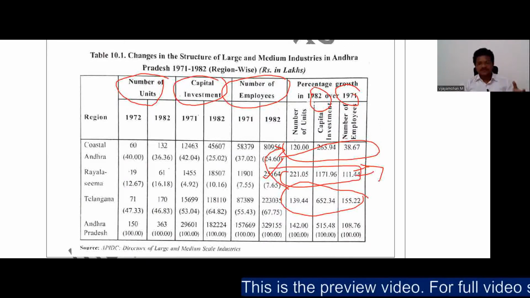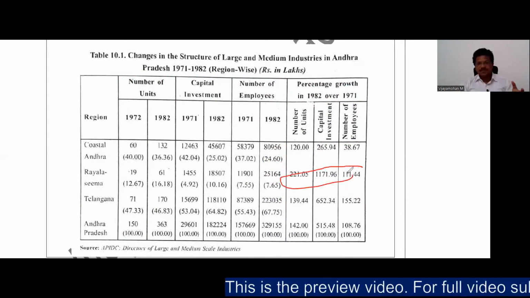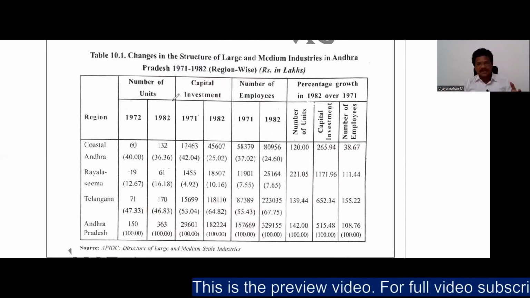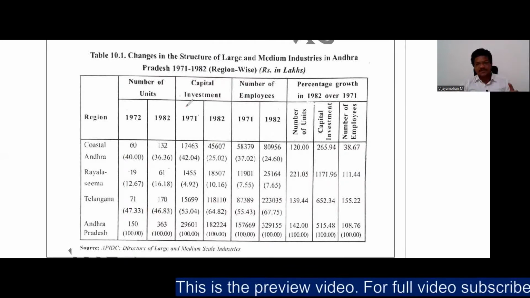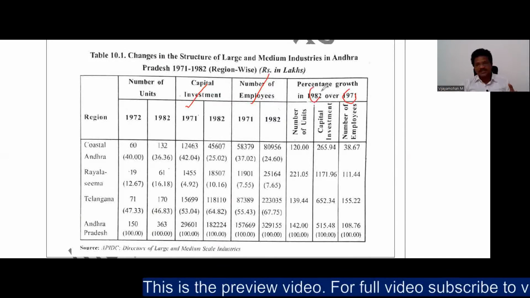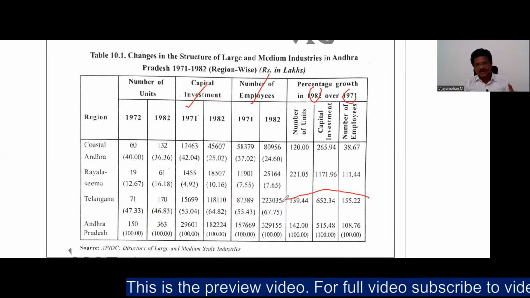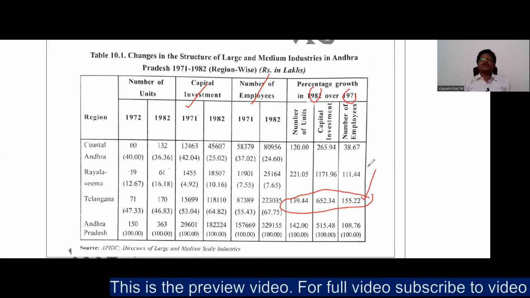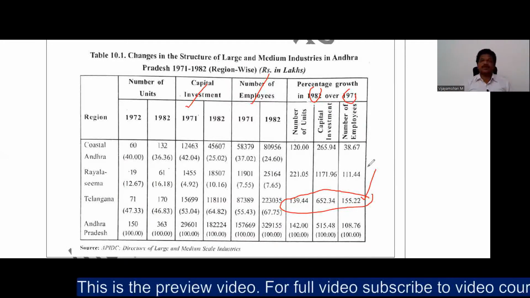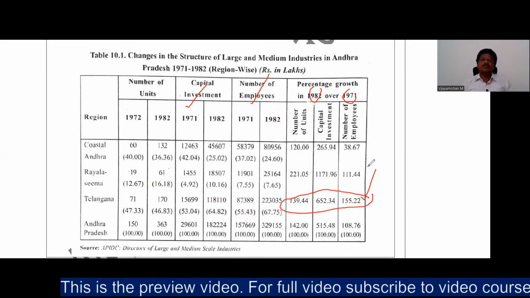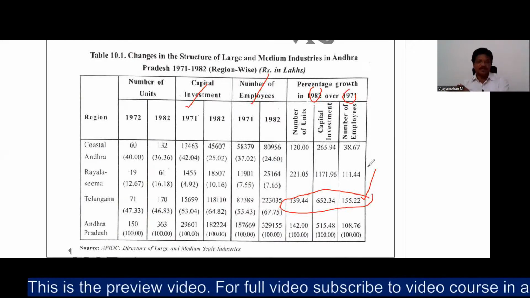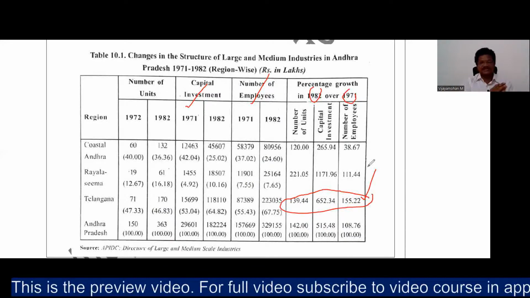So if you forget the Rayalaseema area, there is an improvement as far as number of units, capital investment, and number of employees are concerned from 1971 to 1982 in the Telangana area. However, this improvement, as I already told you, has been hijacked or has not been able to provide benefits to the Telangana people, and this is where the deprivation lies.